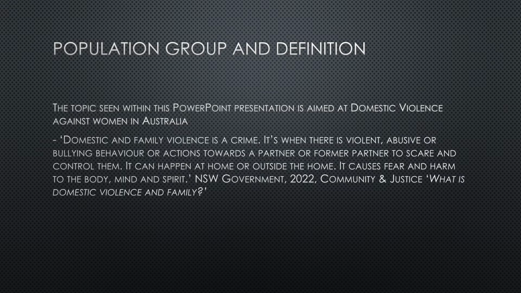What is domestic violence and family violence? Quote, domestic and family violence is a crime. It is where there is violent, abusive, bullying behaviour or actions towards a partner or former partner to scare and control them. It can happen at home or outside the home, and it causes fear and harm to the body, mind and spirit. Now, this definition clarifies all bases of domestic violence and how it can affect one's individual health.